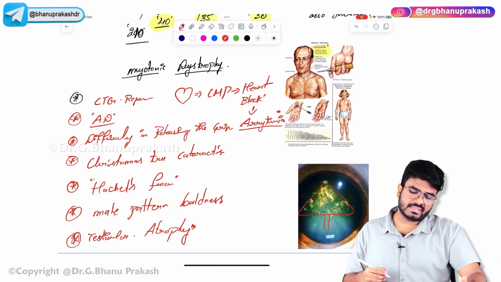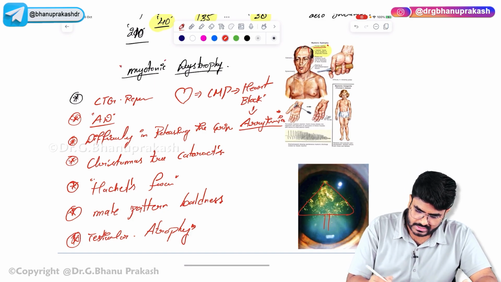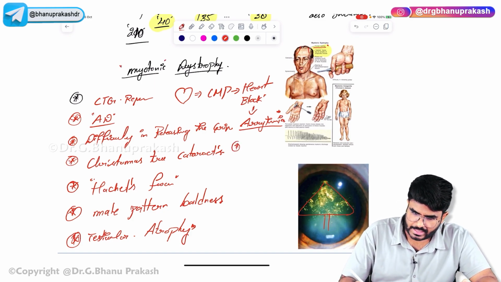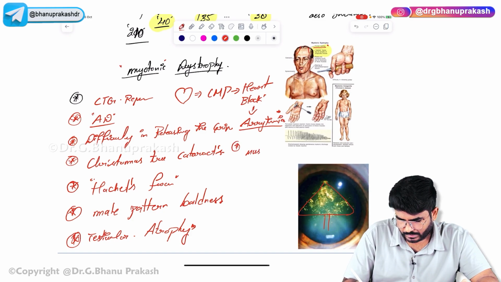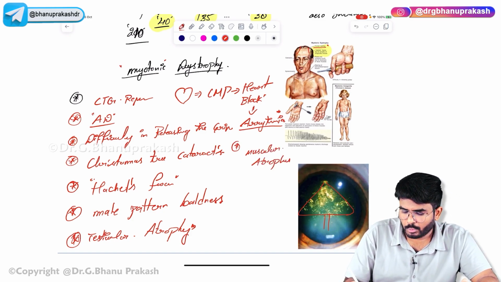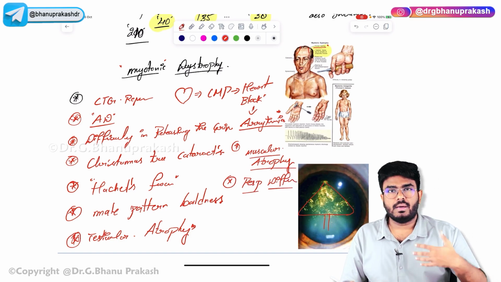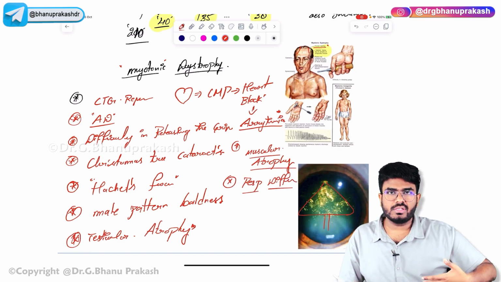Male pattern baldness, arrhythmias, cardiomyopathies are going to be seen. These patients are also going to have muscular atrophy. One more thing, these patients are going to have respiratory difficulties. These are muscle-related problems, because the diaphragm is a muscle.